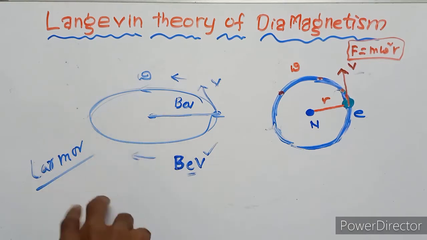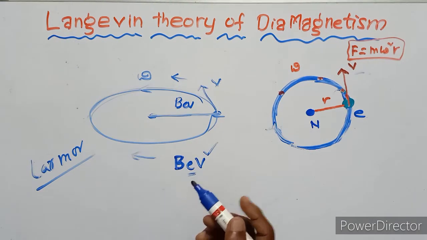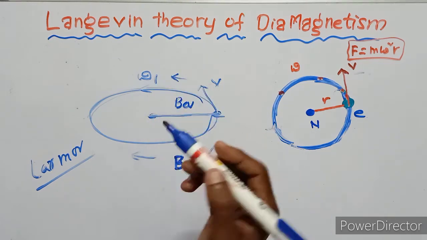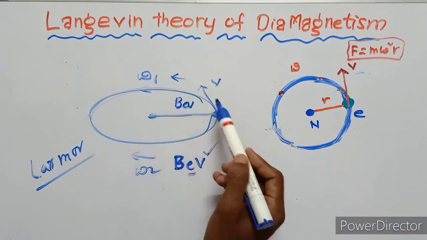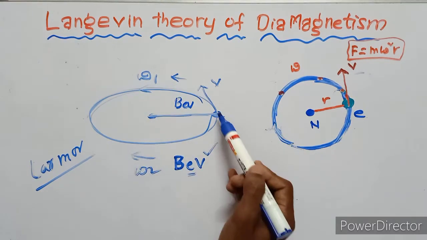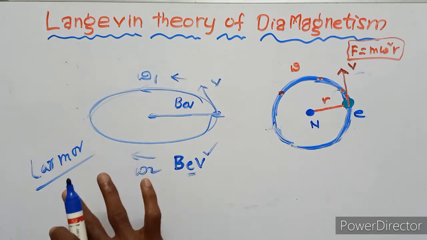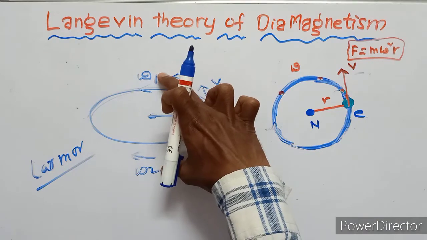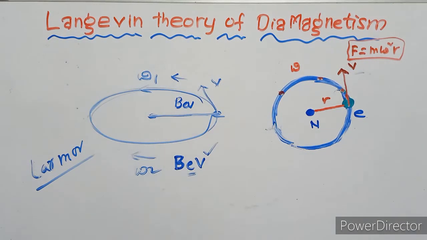Due to Larmor precession, the angular velocity is changed: one is omega 1 and another is omega 2. In Larmor precession, the angular velocity is changed because of the clockwise and anti-clockwise motion.